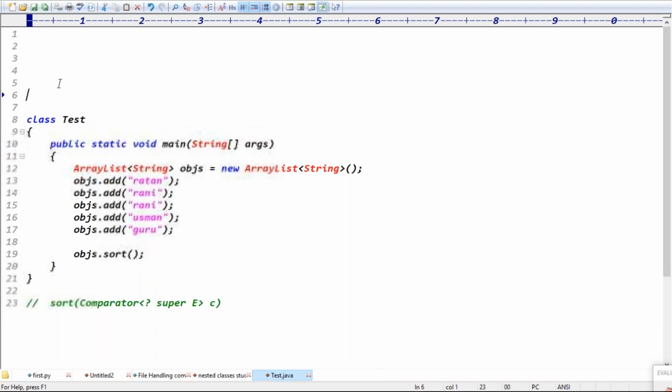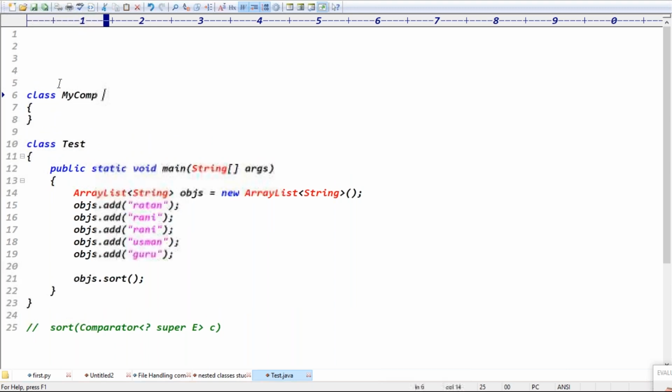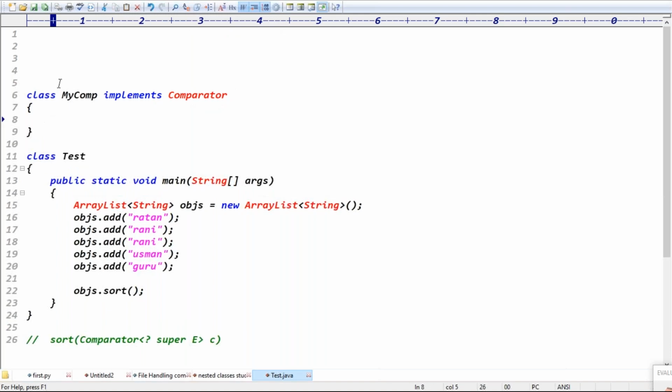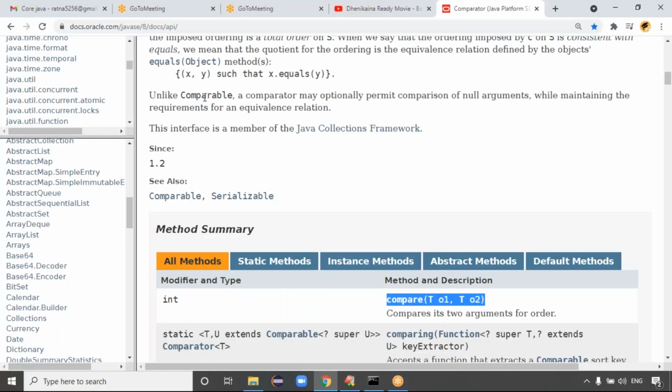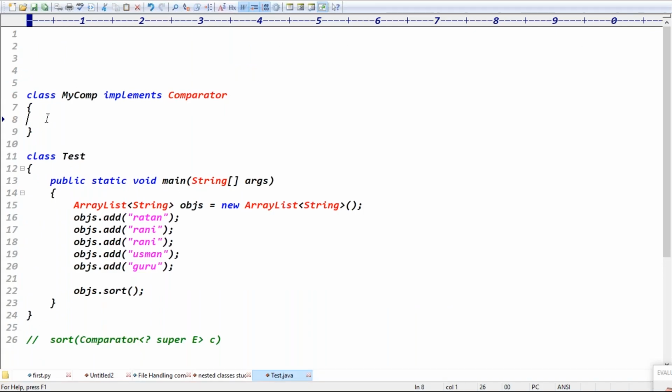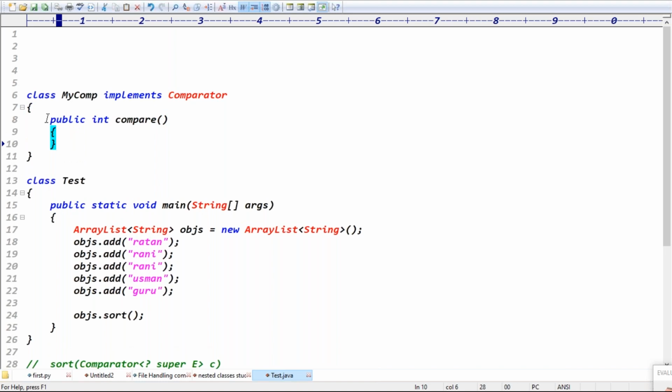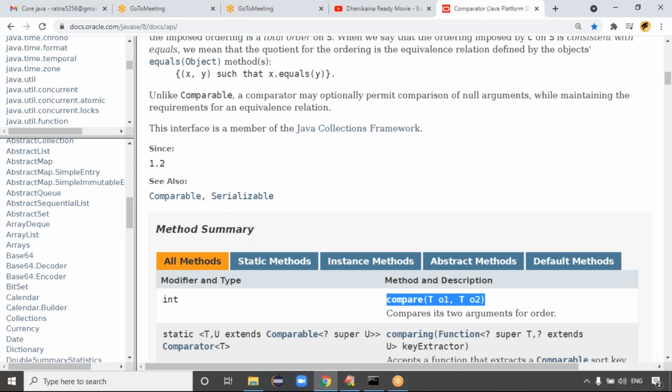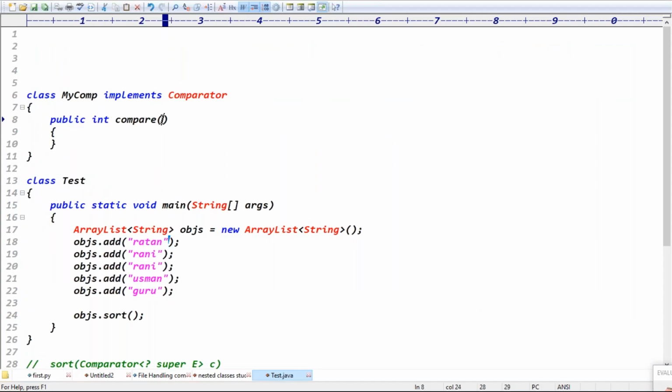Comparator object means what? I can take a separate class, class MyComp, which implements which interface, guys? The Comparator interface, right? Exactly. Here we have to override which method? Comparator contains the compare method. That method we have to override here. public int, and the method name is called what? The compare method, right? Then it expects the objects. Actually T means the type of the data. Here which type of data are you sorting? String data. So you can take String s1 comma String s2.